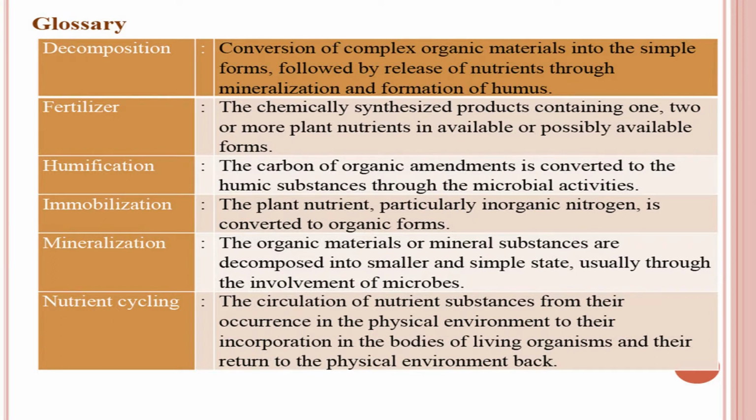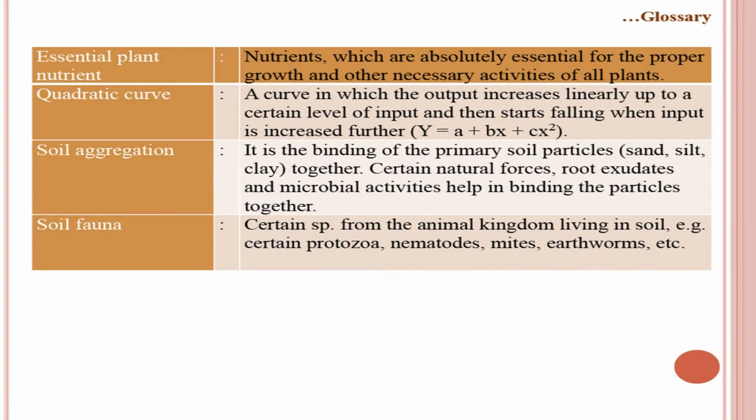Then nutrient cycling, the circulation of nutrient substances from their occurrence in the physical environment to their incorporation in the bodies of living organisms and their return to the physical environment back. This is called as nutrient cycling. Now, essential plant nutrients. Nutrients which are absolutely necessary for the normal growth and reproduction of higher plants are called as essential plant nutrients. Means in the absence of a particular nutrient element, the plant will not complete its life successfully, is called as essential plant nutrient. And there are about 17 essential plant nutrients that we will discuss in subsequent lectures.